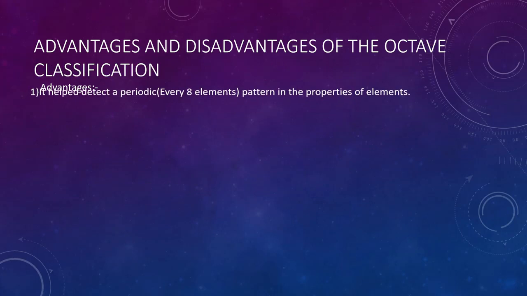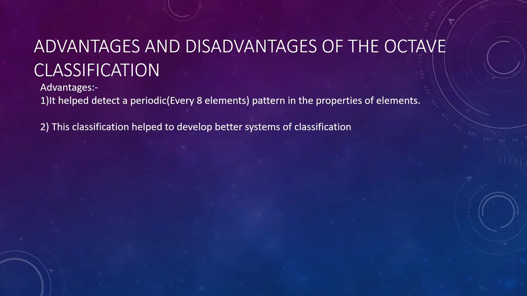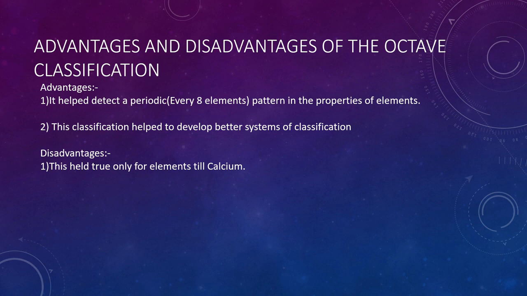Now let's see the advantage and disadvantage of Newlands' law of octaves. He helped detect a periodic pattern, that is, every 8th element, in the properties of the elements. Even this classification helped to develop a better system of classification. But the limitation was that this held true only for the elements up to calcium.